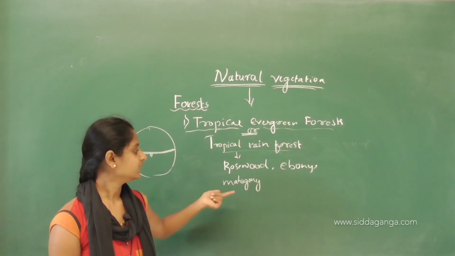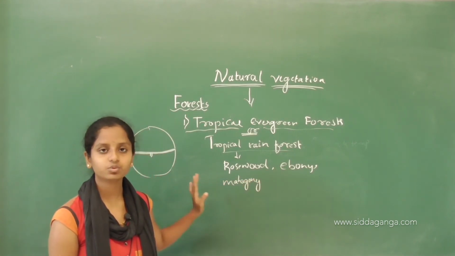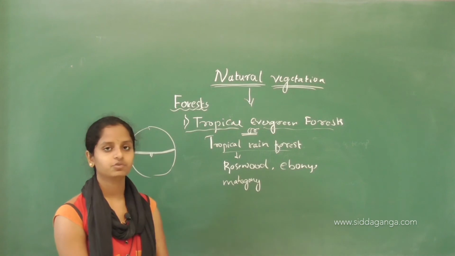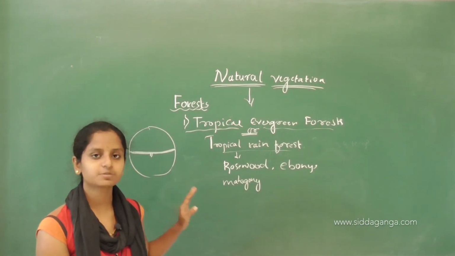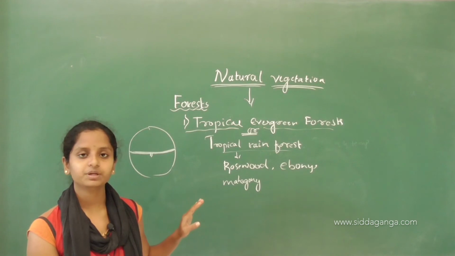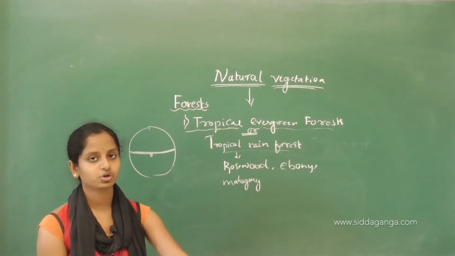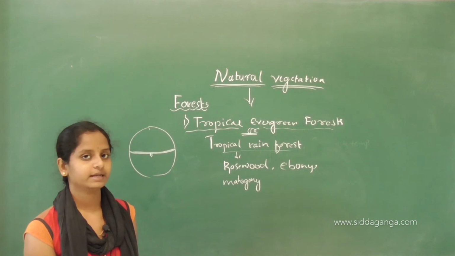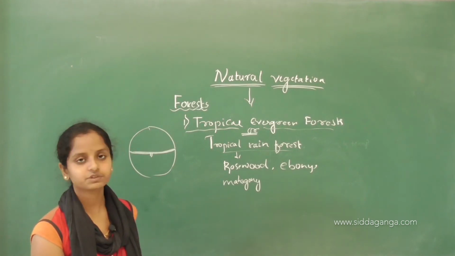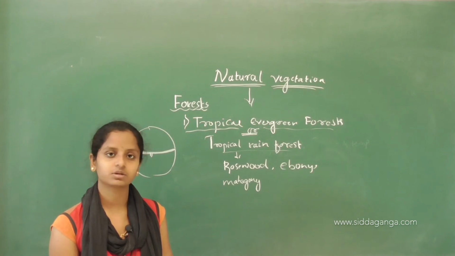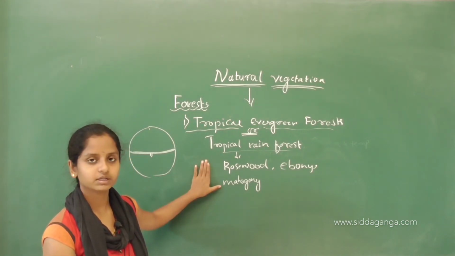And we can see hardwood plants like rosewood, ebony, mahogany in this type of forest. Also here, because of the closely spaced trees, the canopy will not allow the sun rays to enter into the forest. Even in the day, sun rays won't enter because of the closely spaced canopies. Okay, understood? This is about the tropical evergreen forest.